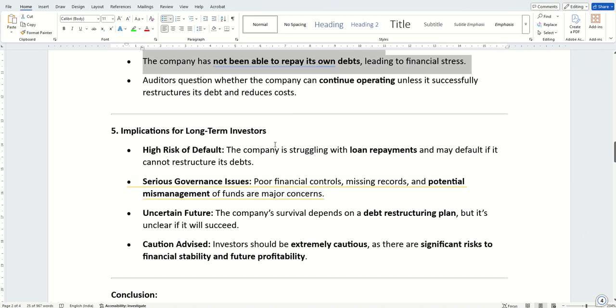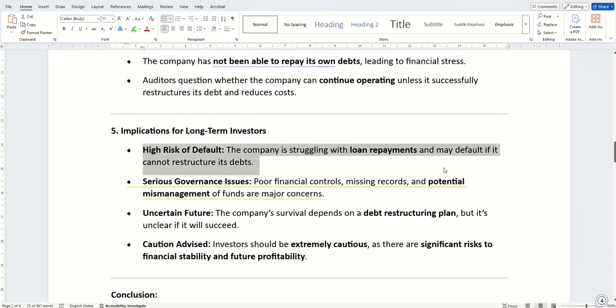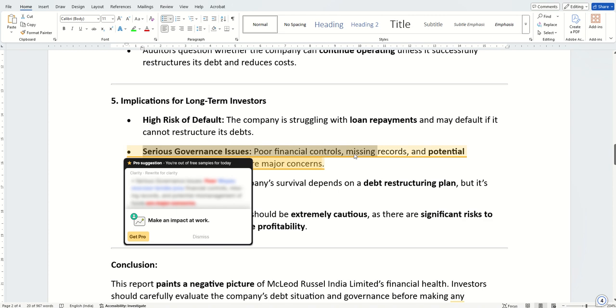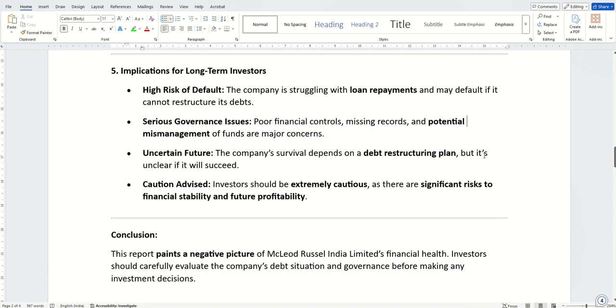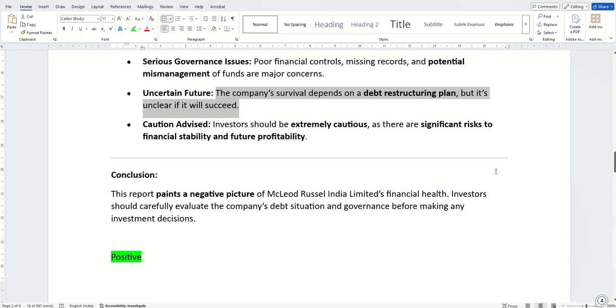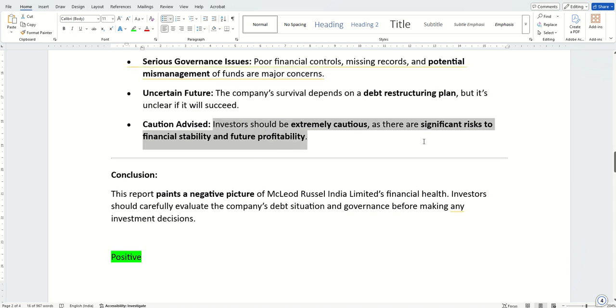Then how does it reflect on long-term investors? It says the company is struggling to repay loans and it may default. There are serious governance issues, poor financial controls, all that is coming out very properly, and an uncertain future. It heavily depends upon how it's going to handle its debt. So it is telling investors to be extremely cautious, with risk to financial stability.